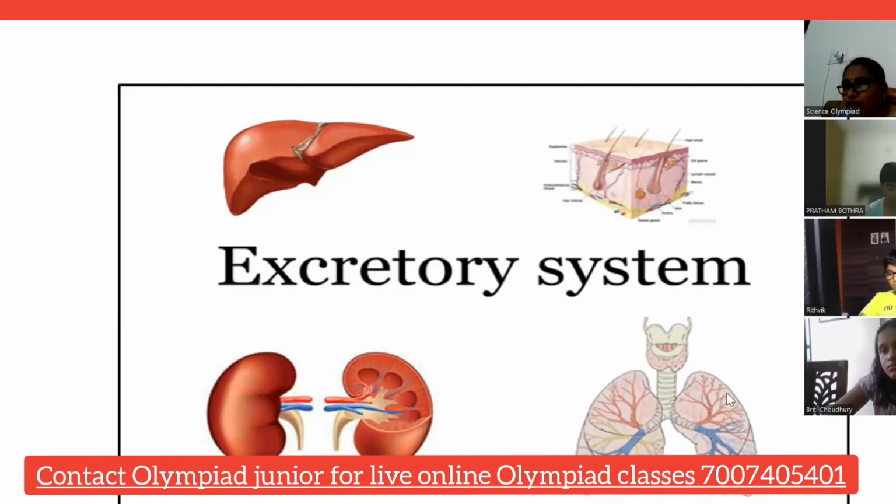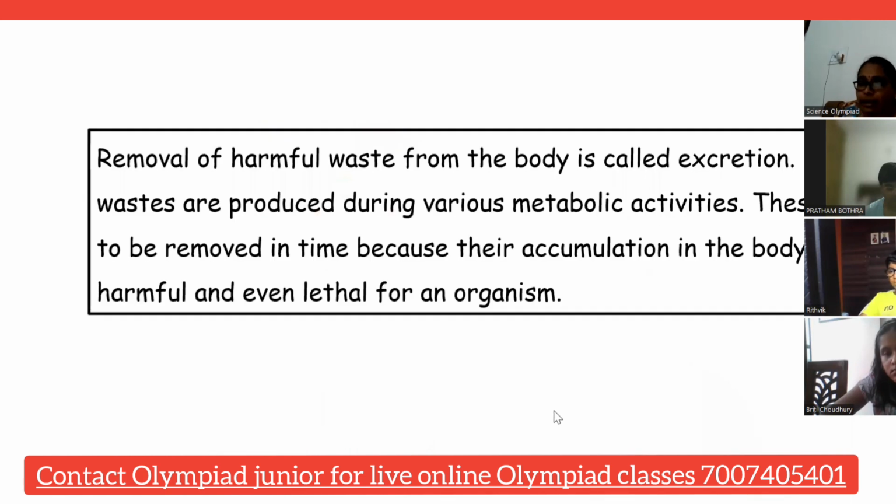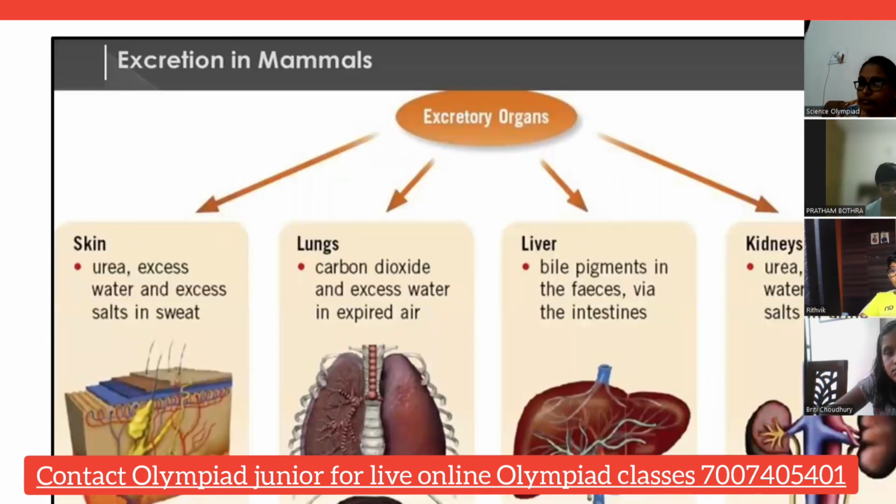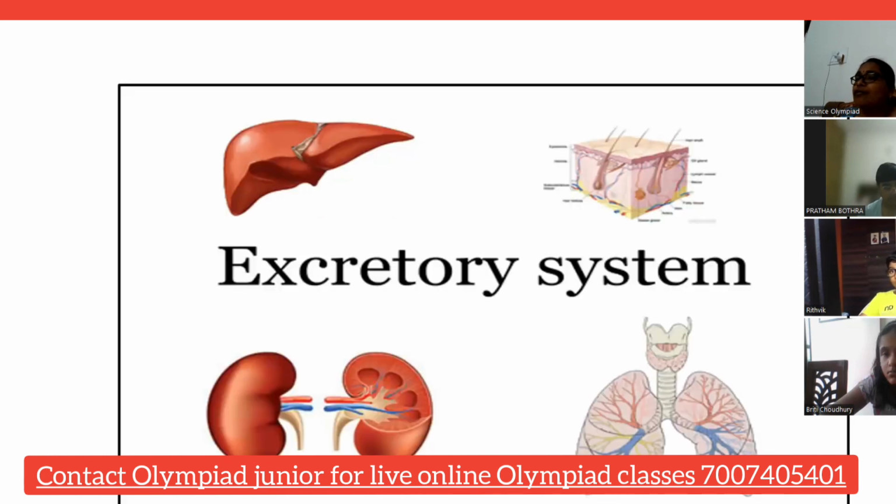So it can be in the form of urine, it can be carbon dioxide in gas form, or it can be in the form of feces, or in the form of sweat. So all these things, the liver, your skin, your lungs, your kidneys, are called the excretory system, because waste is formed because of so many metabolisms.